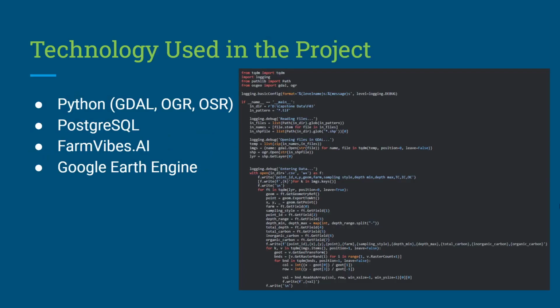The technology used in this project consists of Python, the modules GDAL, OGR, and OSR, PostgreSQL for our database, FarmVibes AI for collecting satellite data, and at the end of the project, we also used Google Earth Engine to provide satellite data. On the right, you can see a script which was used to create the CSV files with the corresponding raster bands provided by the satellite data collection engines.